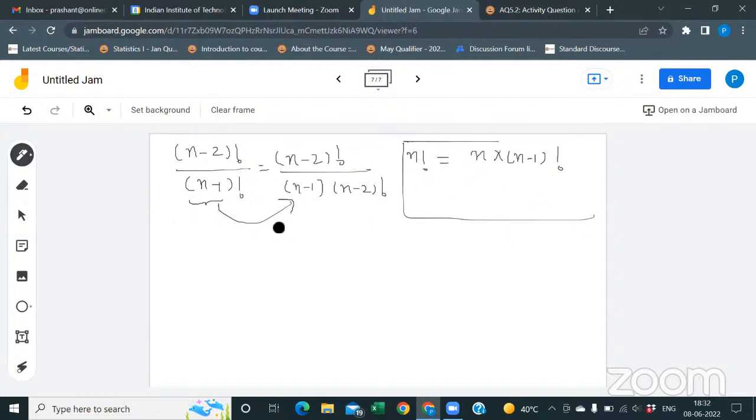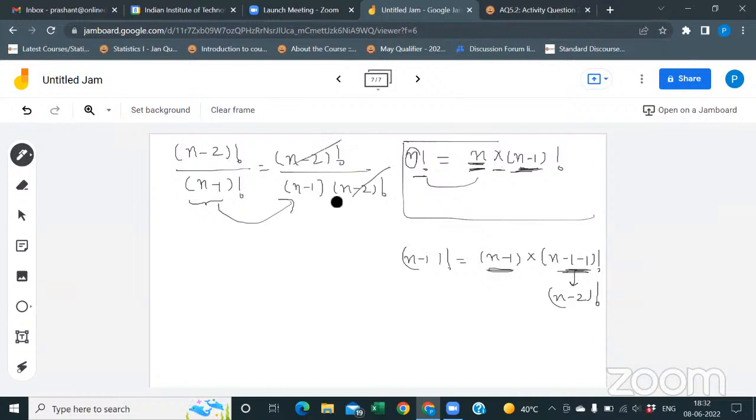That is, this quantity into the quantity one less than it. So it will become n minus 2 factorial, and this n minus 2 factorial will cancel out the other one.